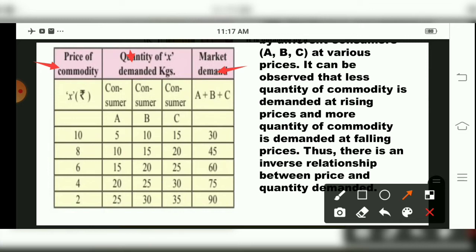They have told A, B and C. Three types of consumers are there, and at the last this third column, that is A plus B plus C, we have to add. So price of commodity they have given.